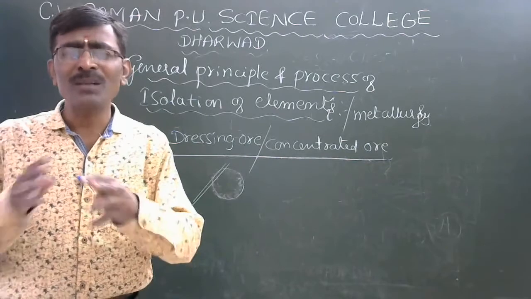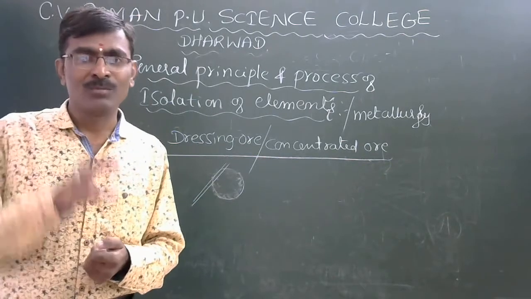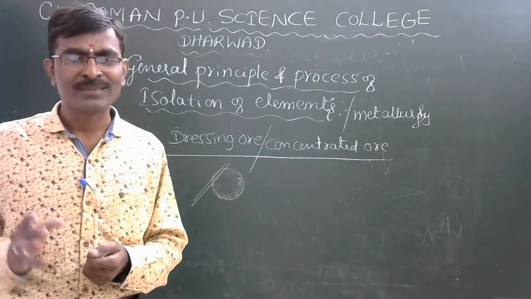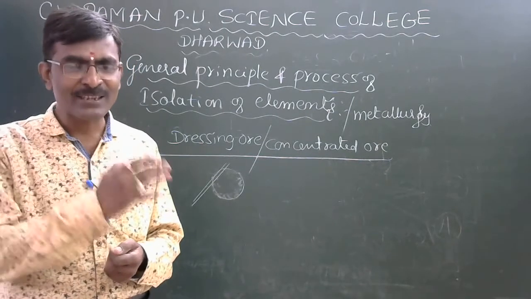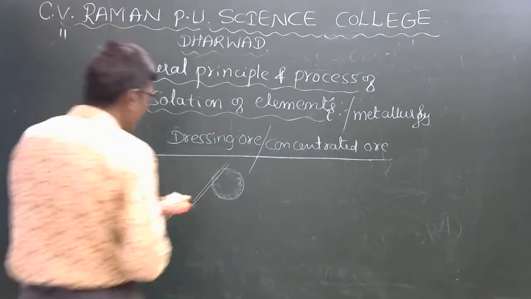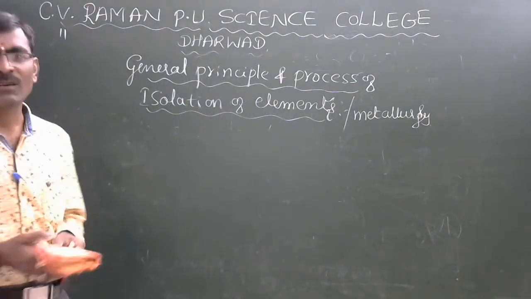How to remove the unwanted materials for this concentrated ore is the main important thing. Next, going to the processes. So many processes are there, but in our syllabus there are some important concepts.